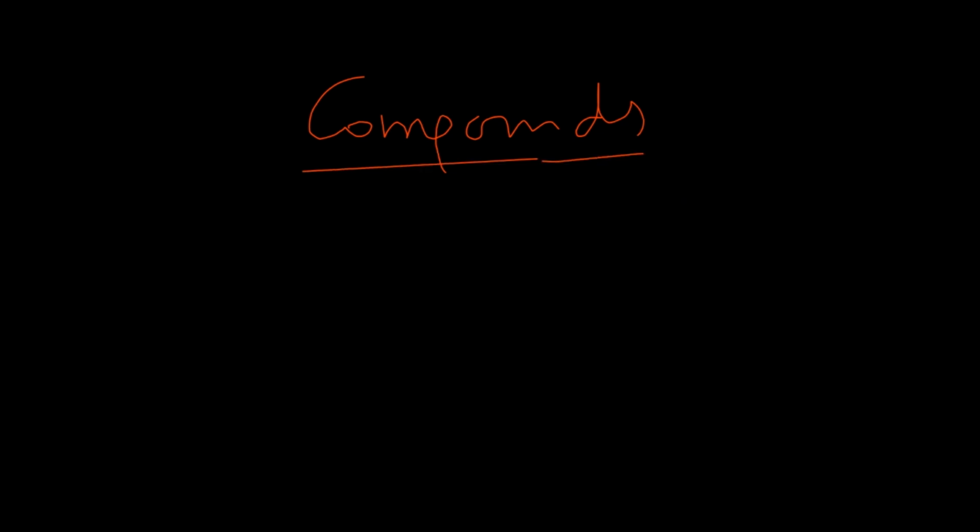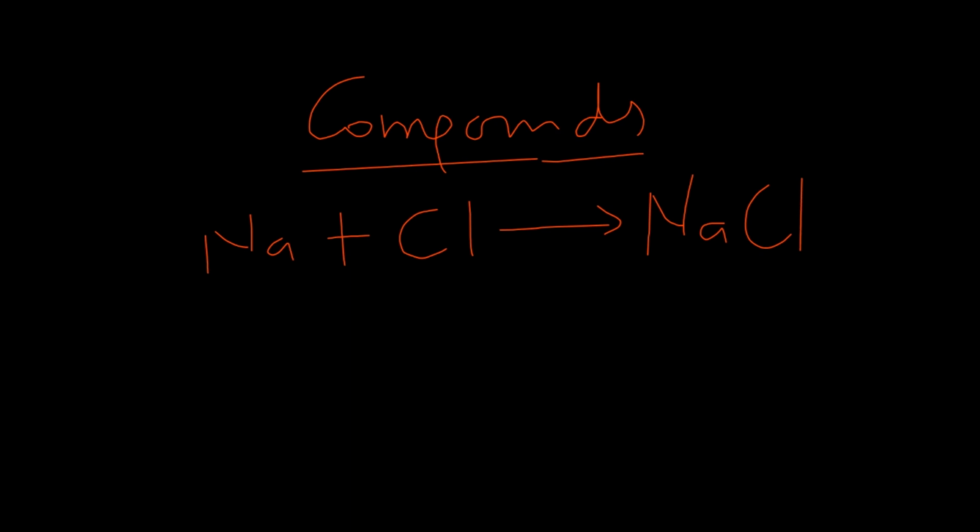So this is a compound and it is a pure substance. Now, when we say elements are pure substances, it makes sense. I mean, it's very clear, it's obvious. Elements are pure substances because we all know that they are made up of atoms of the same kind. Now, but what about compounds?